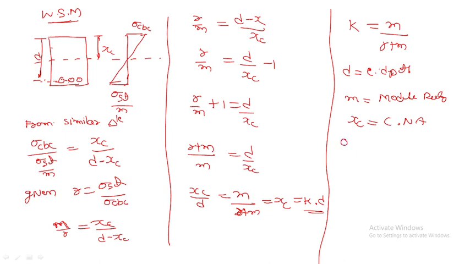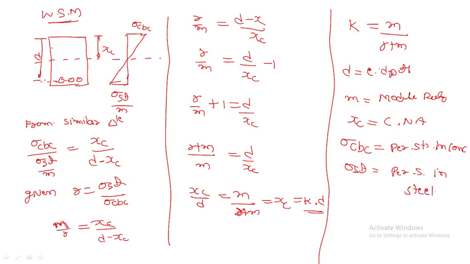Tau CBC is the permissible stress in concrete. Tau ST is the permissible stress in steel.